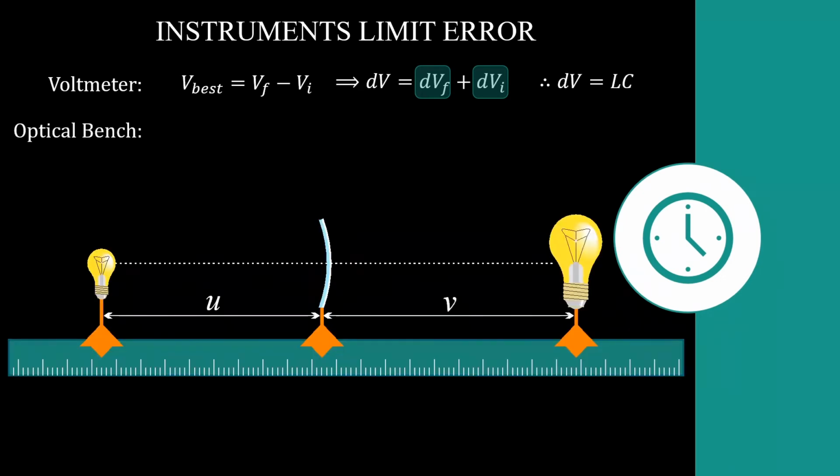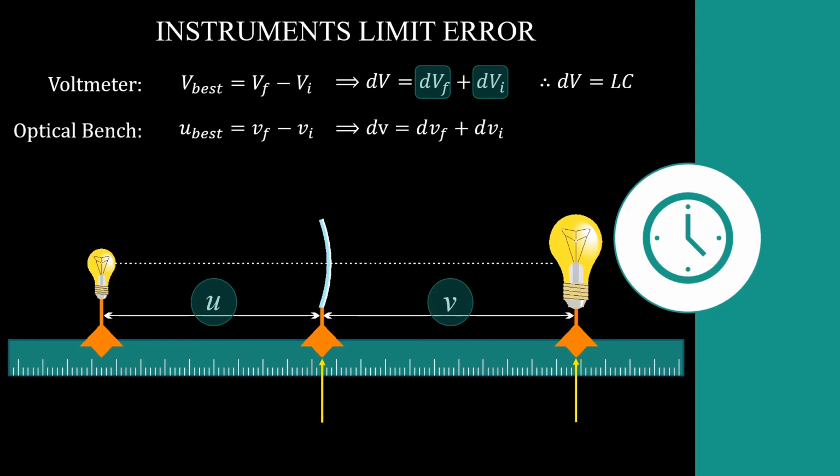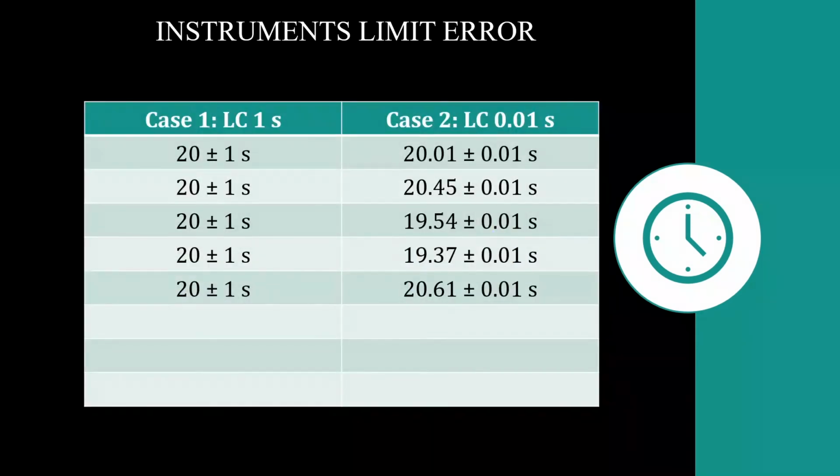Optical bench. I want to read V and I want to read U. So I'll take the reading here and I'll take the reading here and I'll subtract them. So the error in reading V is going to be the least count, and similarly the error in reading U is going to be the least count. Now we shall try to understand when repeated measurement is required and when it is not required. In case 1 and in case 2, we have several readings. What is the difference between the two?